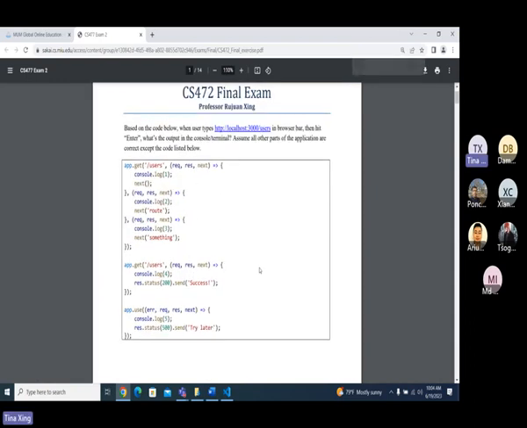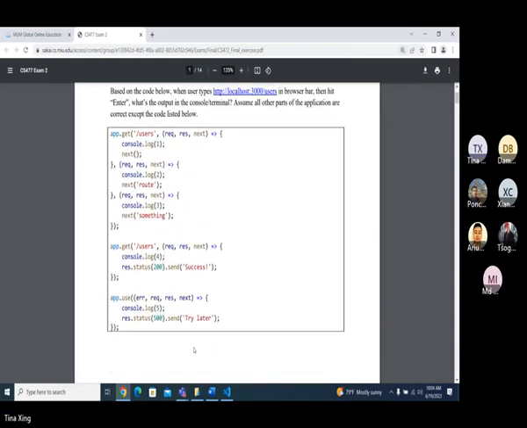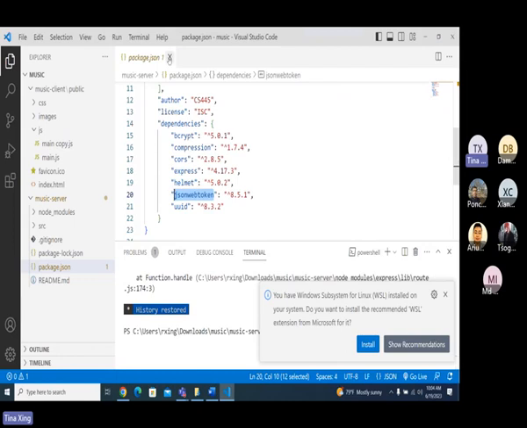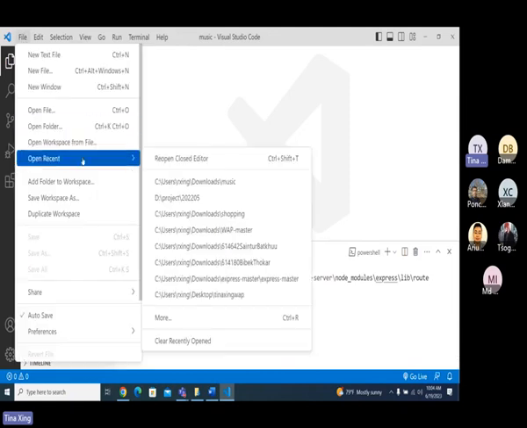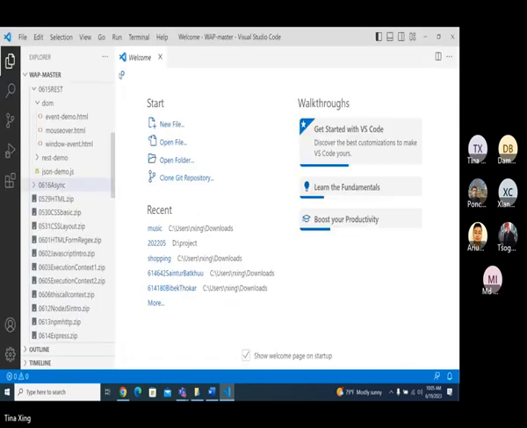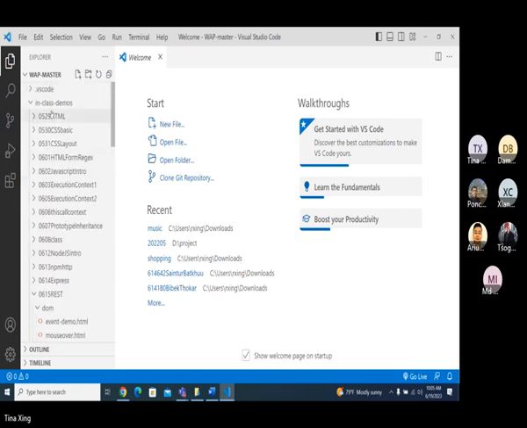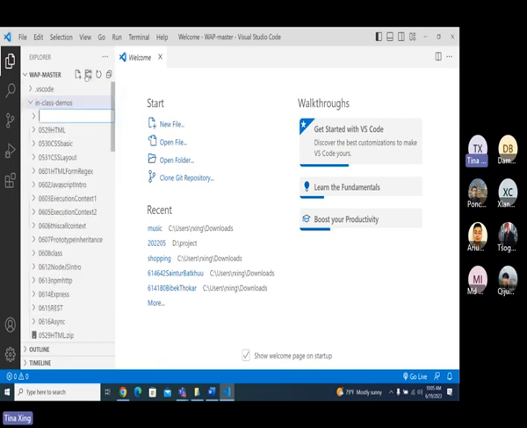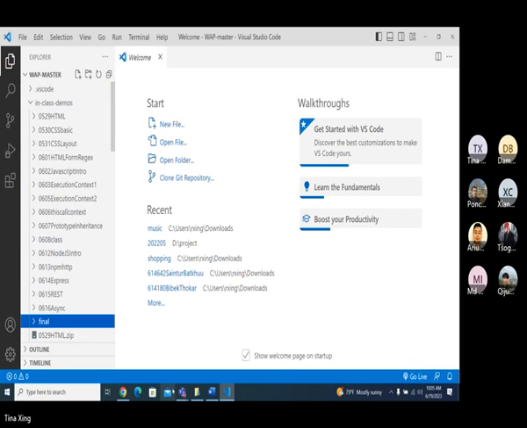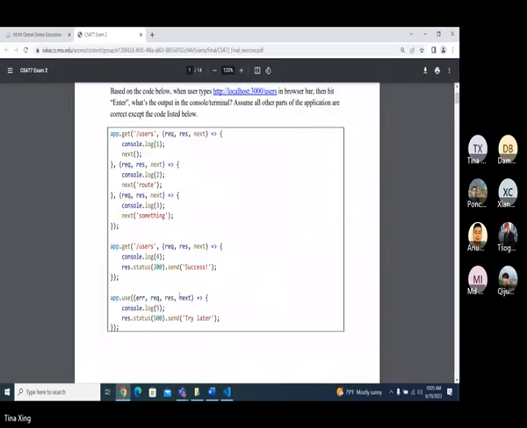So for this one, let me make another folder and open my recent one. I will add a folder called final.